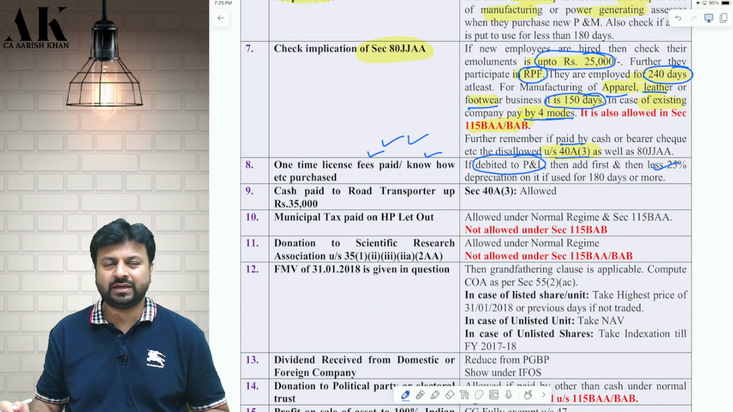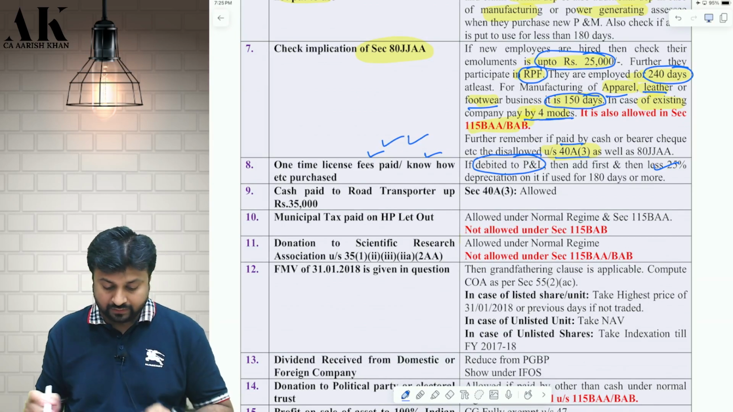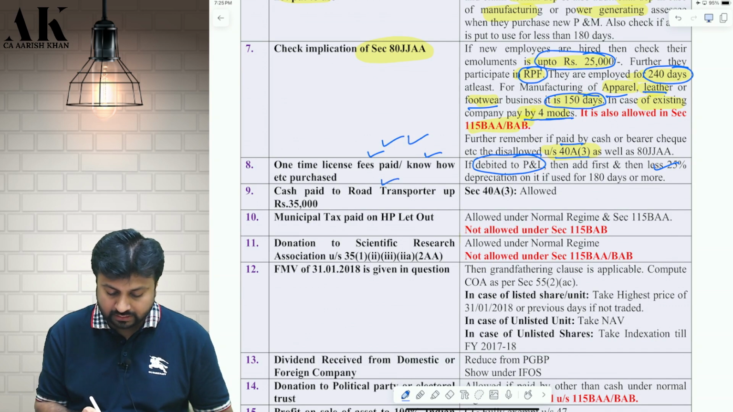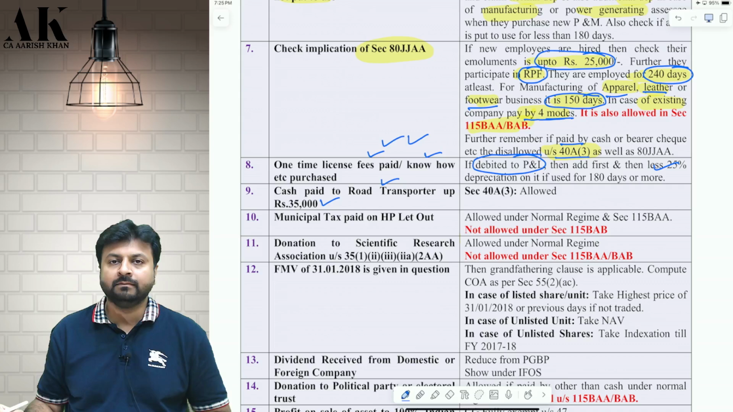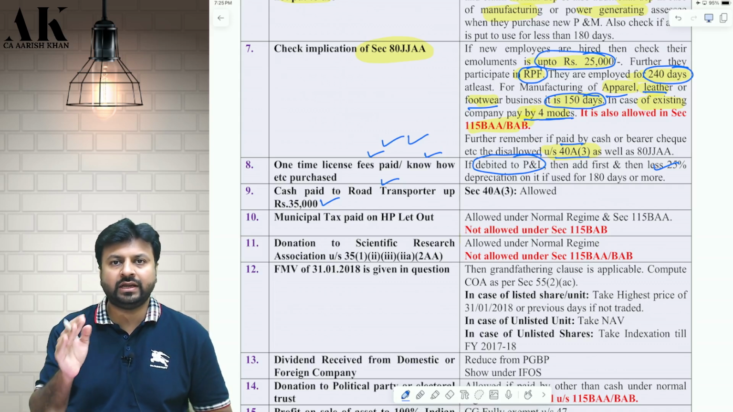Next one is a very simple adjustment, nothing great as such. If you pay cash to a road transporter, then the limit is 35,000 rupees. Generally, if you pay cash up to 10,000 rupees to a person in a day, it is allowed.